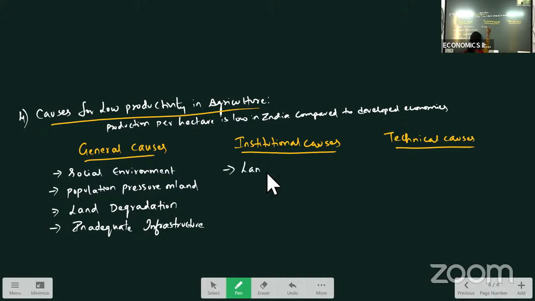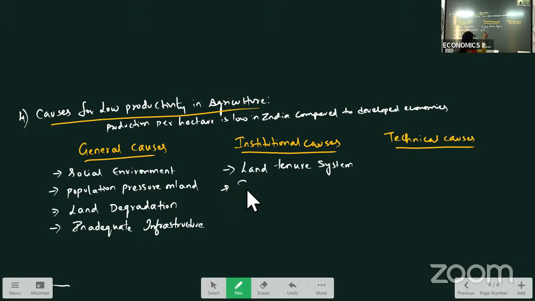Coming to institutional causes, one is land tenure system. In our country, how is the tenure system there? Like we have faced the zamindari system and all the tenants were exploited. With which most of the farmers have lost interest in agriculture. Because of over exploitation by these zamindars and also the landlord and tenant system, these all have demotivated the farmers from agriculture. So that system is a reason for our low productivity.